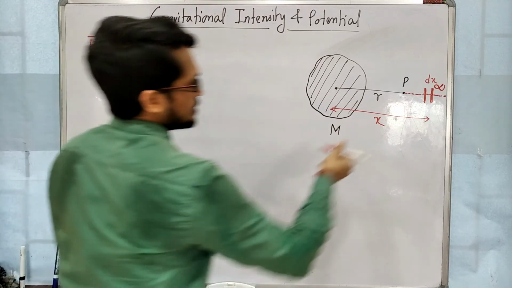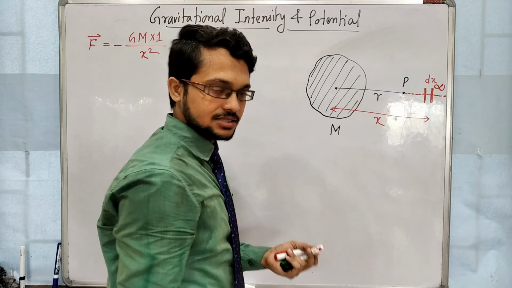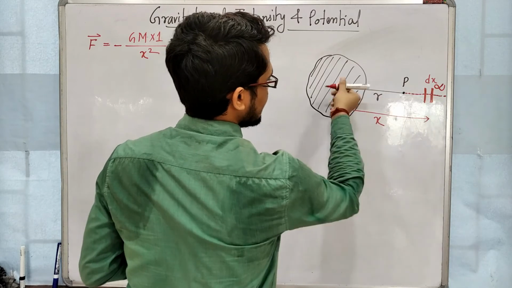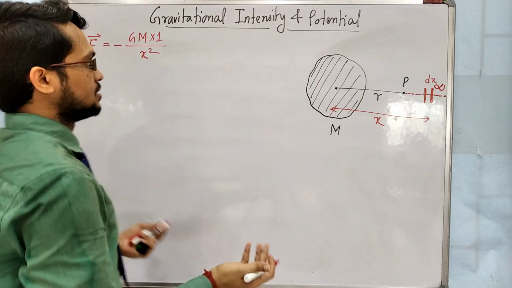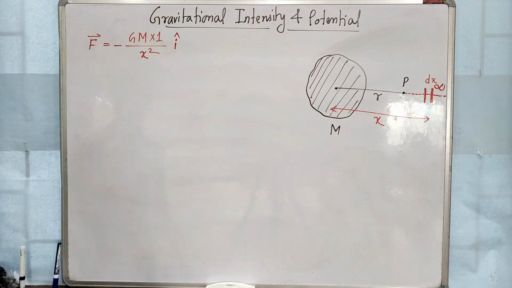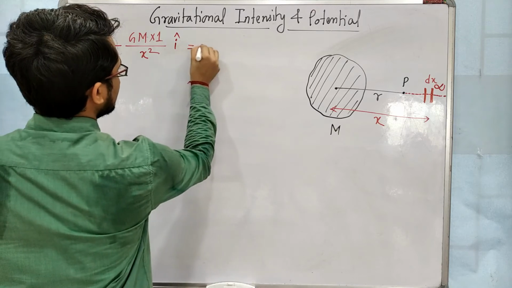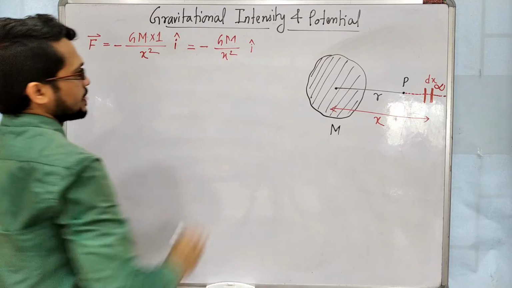This is along the r axis. You can take the x axis also. So taking the x axis with i cap, force is equal to minus GM by x square i cap.